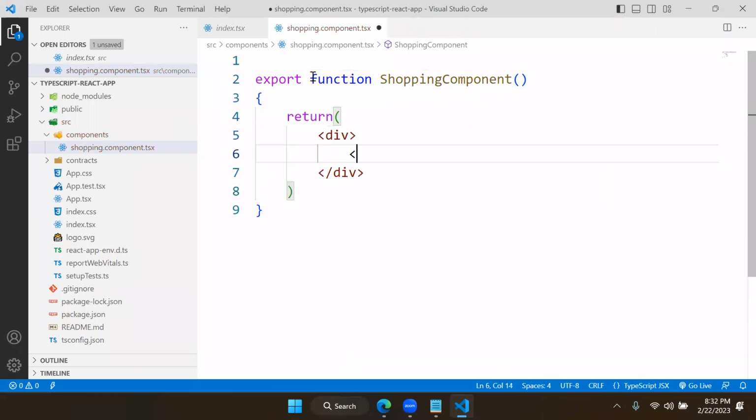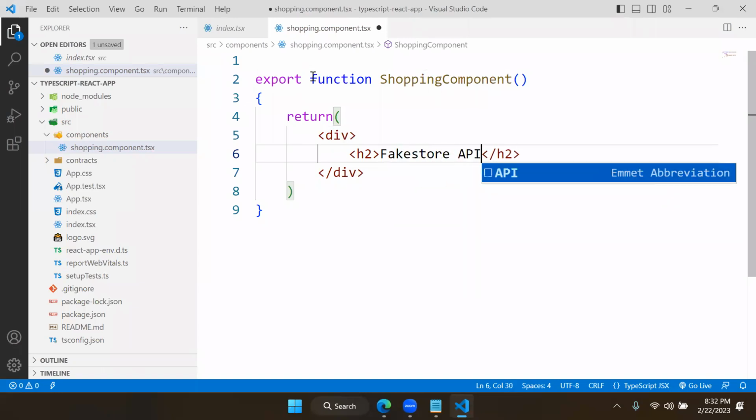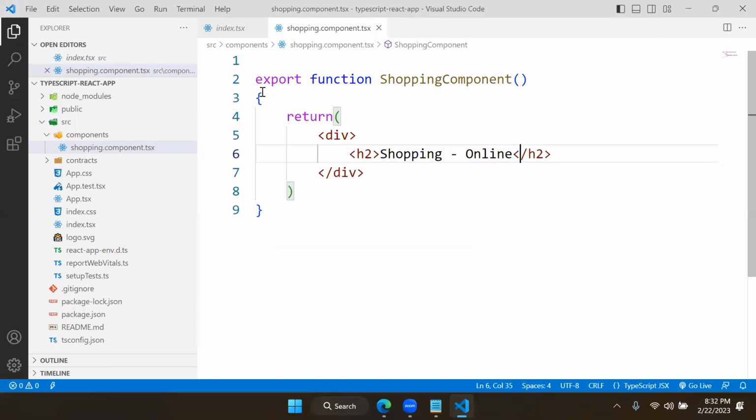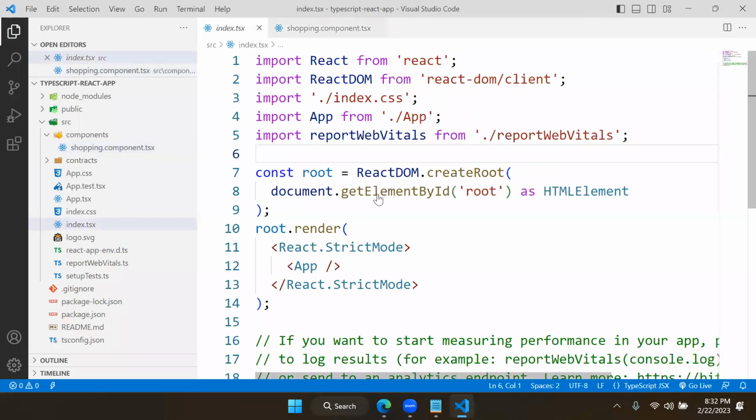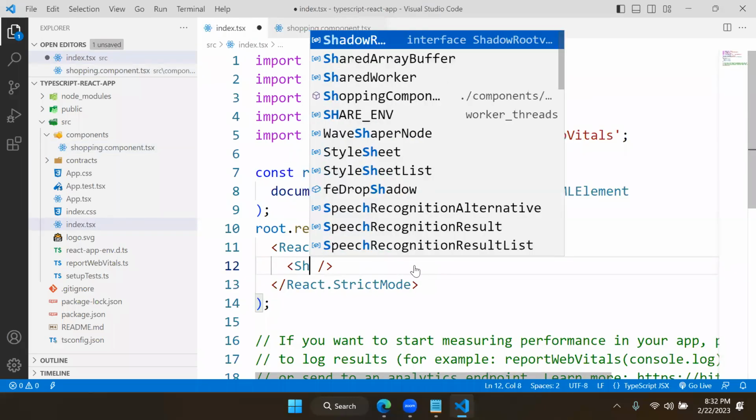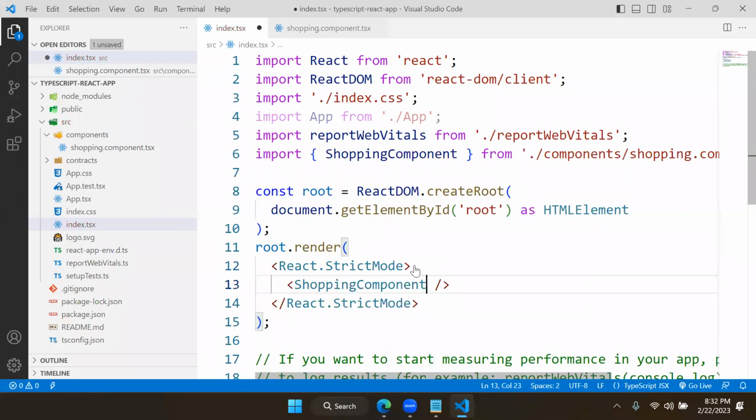And here we will keep a heading like fake store API, or say shopping online, like this I defined. Now I will keep this in the startup. You know what to do. Here we have to import. What is it? Shopping component we have to import. That's it. Now you can see your shopping online is working fine.